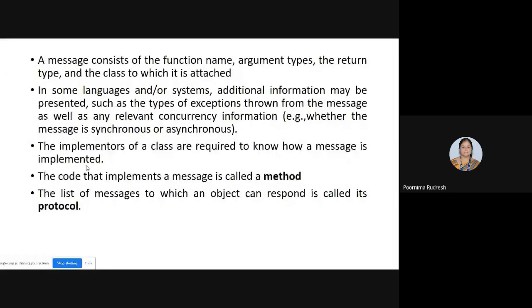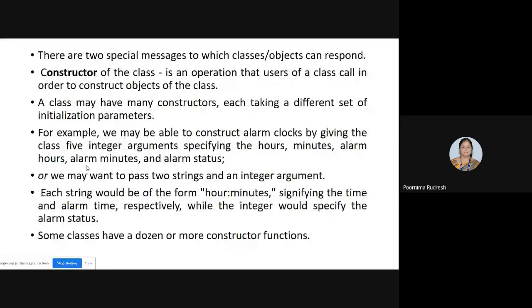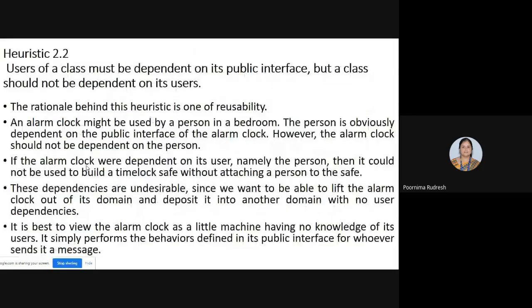If not, then we'll move on to the heuristics of messages and methods. First is heuristic 2.1 that we discussed in the last class, related to objects and classes. Which one is heuristic 2.1? All data must be hidden within the class.